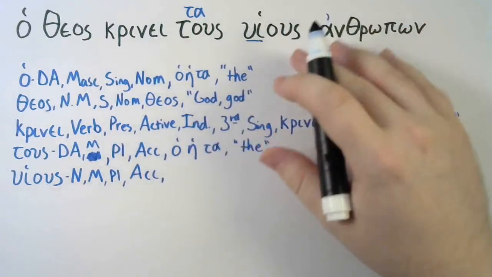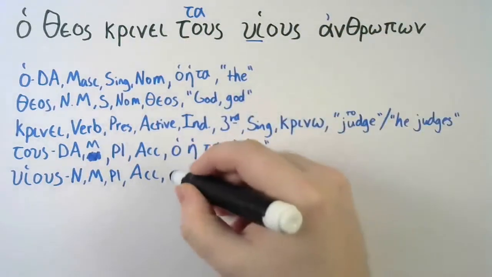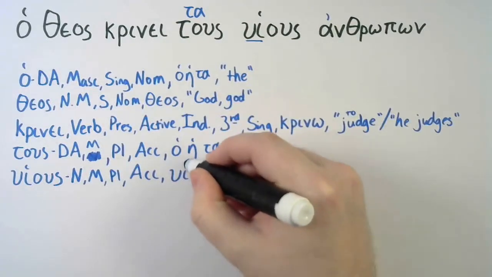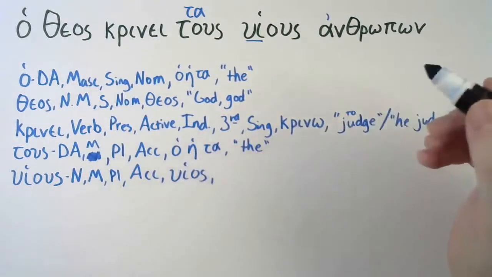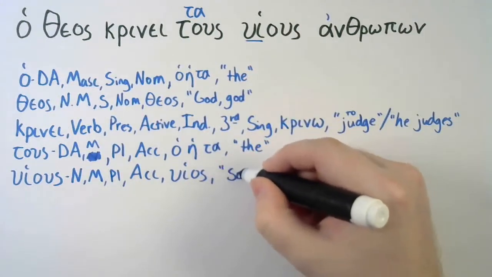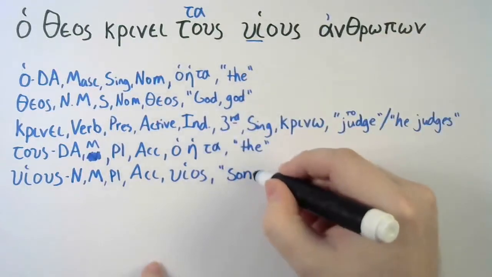And what's its lexical form? What word do we get huious from? We get it from huios. Huios. And what's huios mean? Well, a huios is a son. But this is huious, so we're going to say sons.